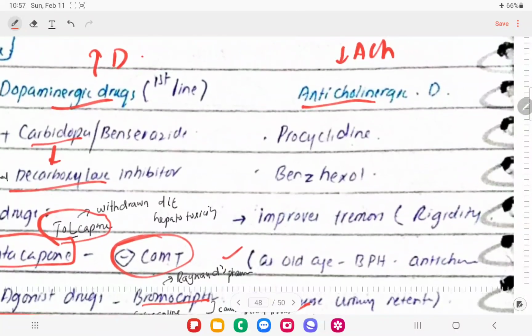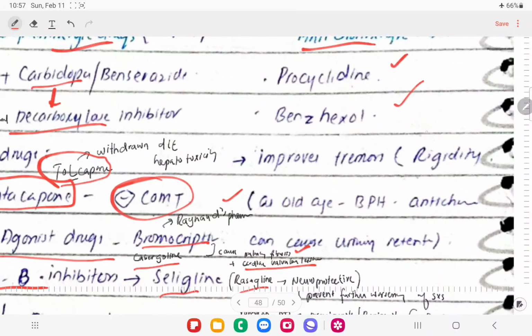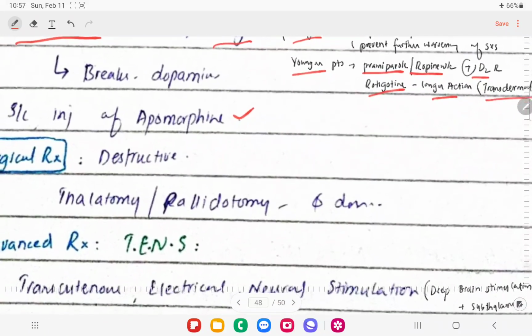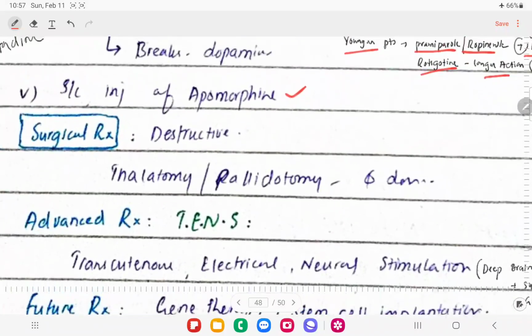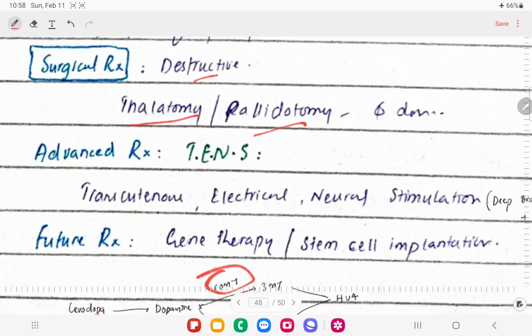And also we can give anticholinergic drugs like procyclidine and benzhexol, right? They improve the tremors and rigidity in these patients. They can precipitate urinary retention if the patient has BPH, so we need to take care of that. Surgical treatment is also available, which is a destructive procedure. We can go for pallidotomy and thalamotomy. These were done in the past, but they are no longer done these days.